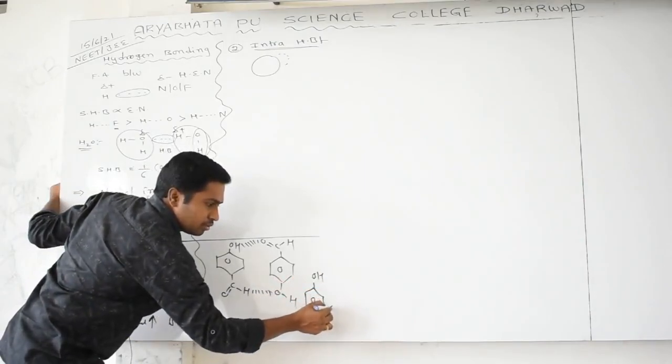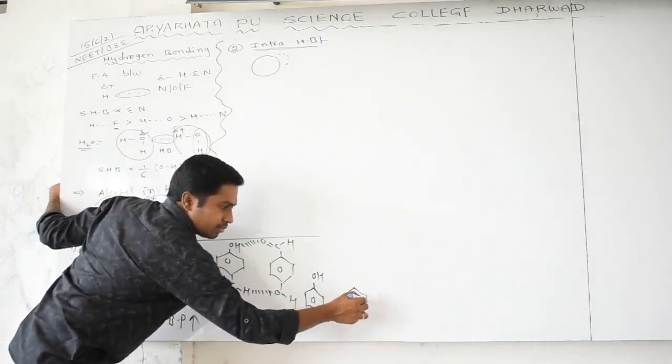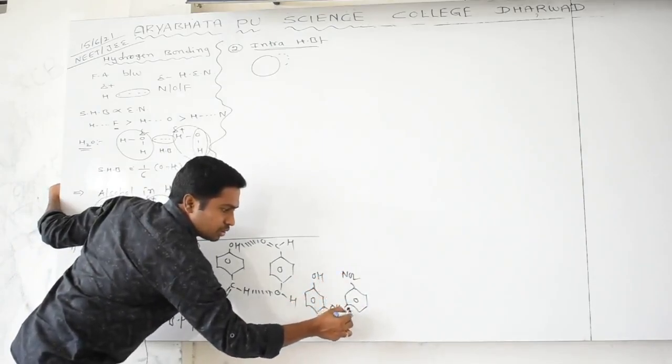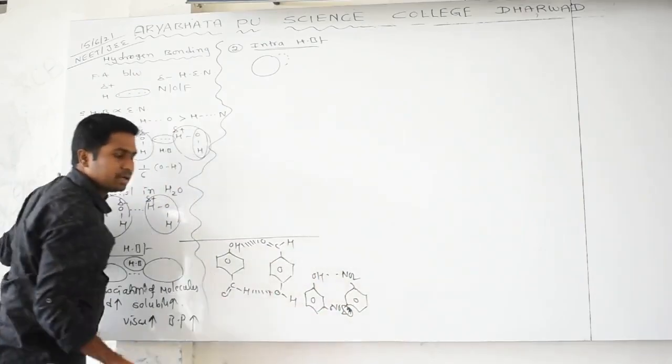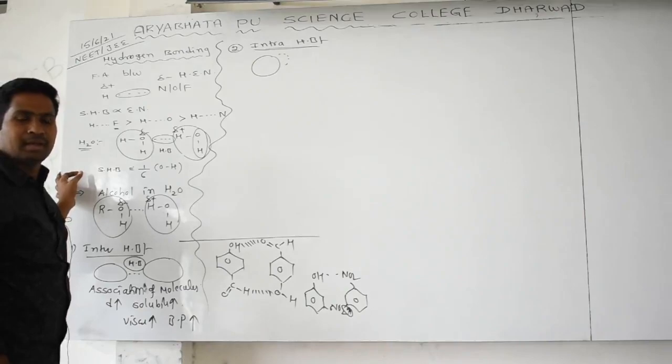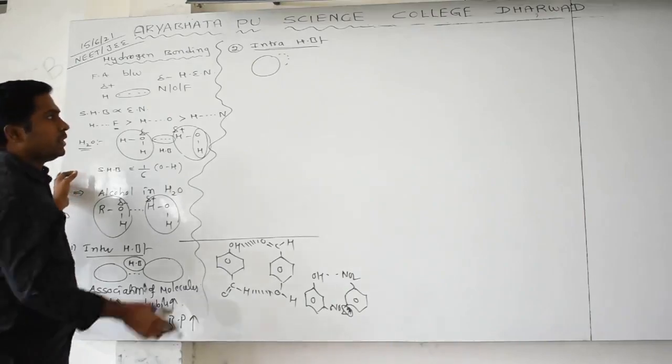Like that you can take meta-nitrophenol with NO2, and you can take one more molecule here, with NO2 here and OH here. Between them there is hydrogen bonding. Anyway, hydrogen bonding is operating between the molecules, which is why it is called intermolecular hydrogen bonding.